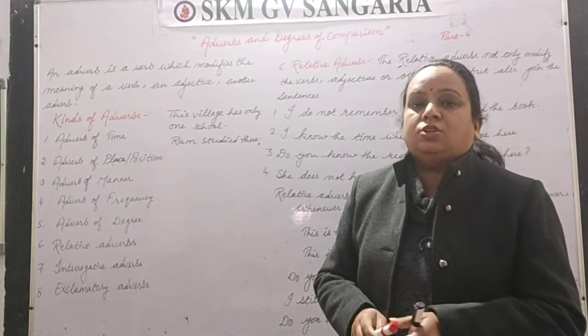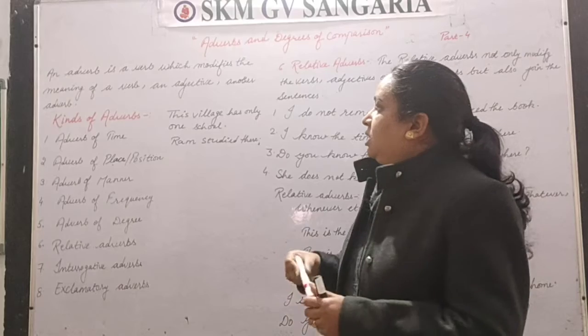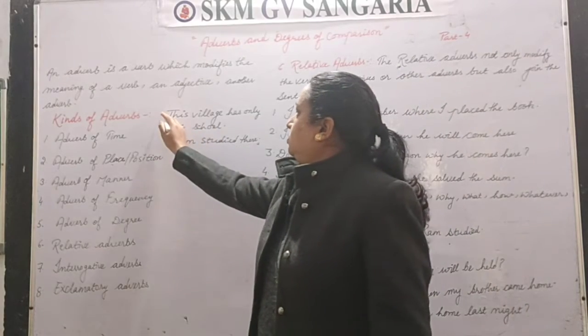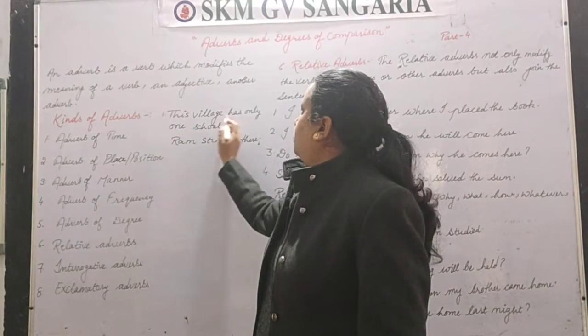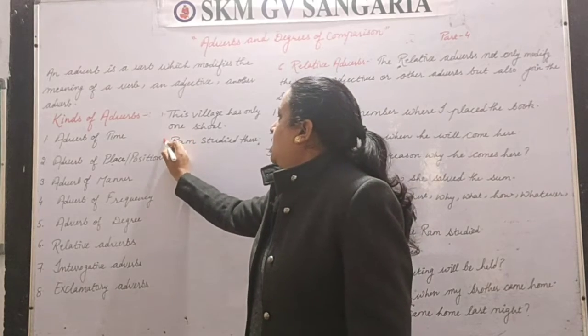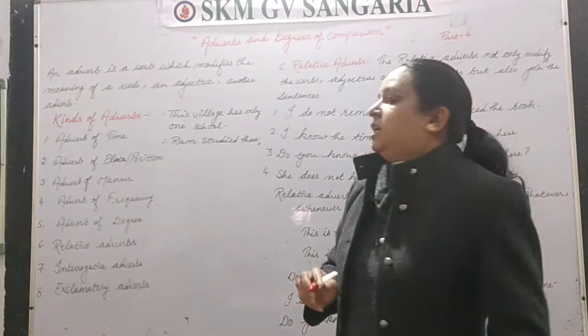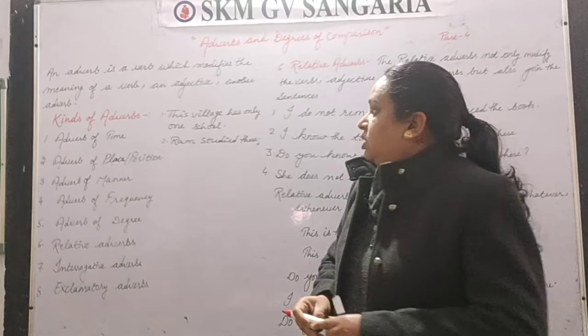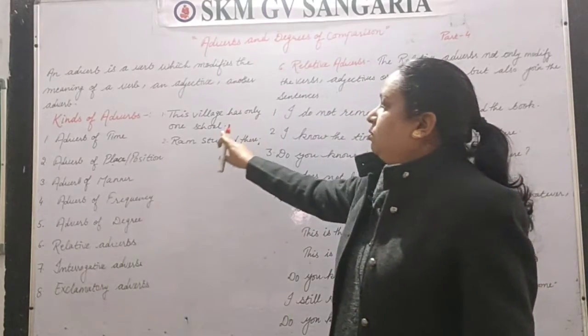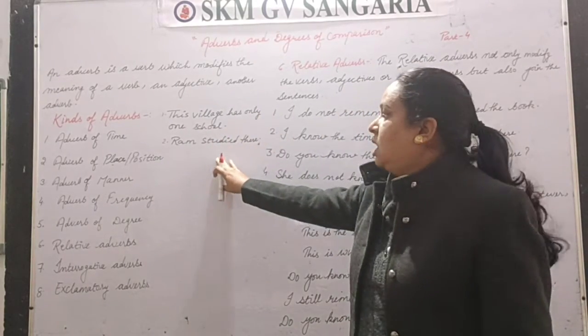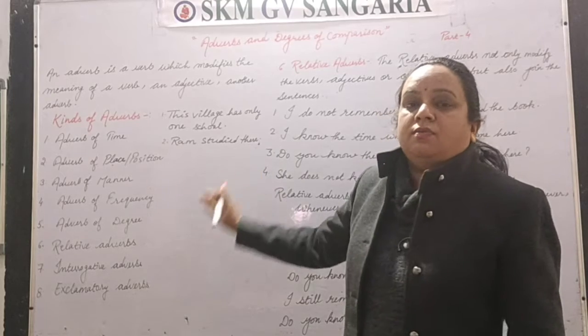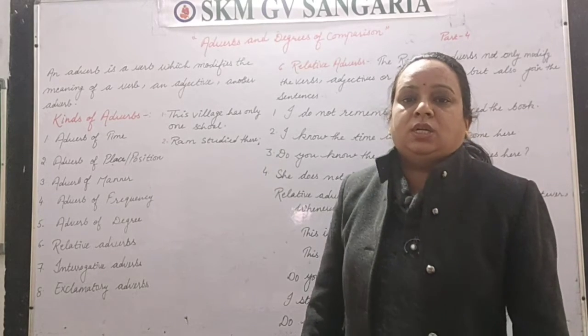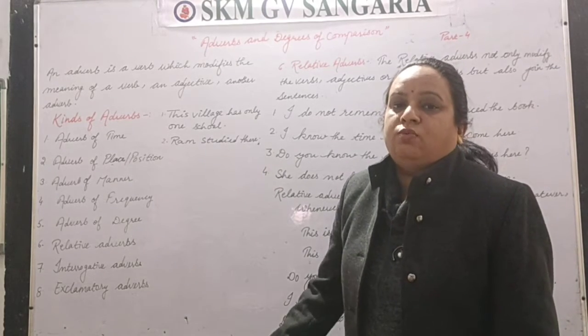Before starting the topic, I have written here two sentences. First one is: This village has only one school, and the second one is: Ram studied there. If I ask you to join these two sentences together, what would be the answer?